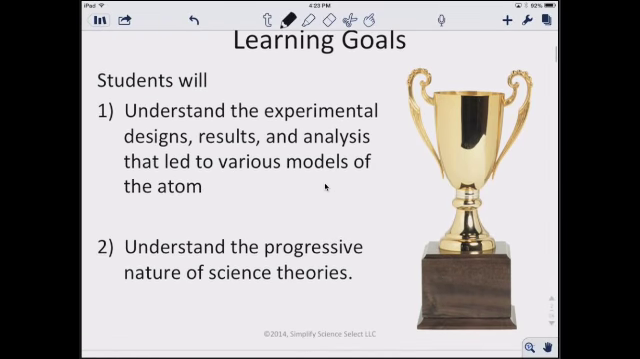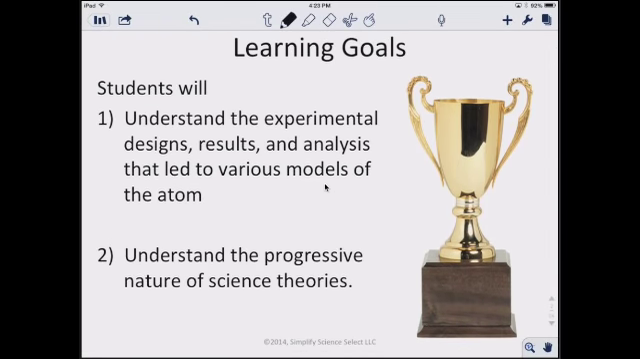The learning goals for this lecture: the students will be able to understand the experimental design, result, and analysis that led to the various models of the atom. So basically, we're going to look at all the scientists and each particular part that led to our model of the atom that we know of now. And then, secondly, we'll understand the progressive nature of science theory. So, in looking at these different theories, we're becoming more and more precise as time goes on with our scientific theory.